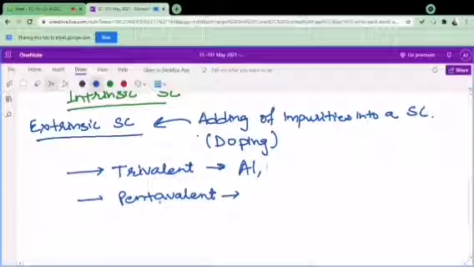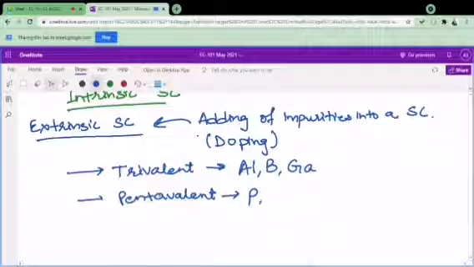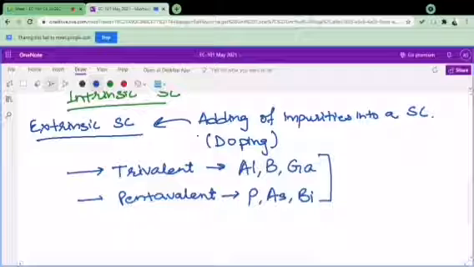Boron, very good. Gallium, very right. And what about pentavalent? Antimony. Phosphorus. Arsenic. Bismuth. Okay, 3 are sufficient over here. So these are the trivalent and pentavalent impurities along with their examples.